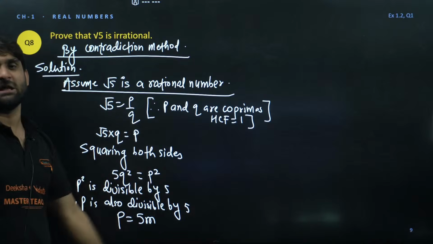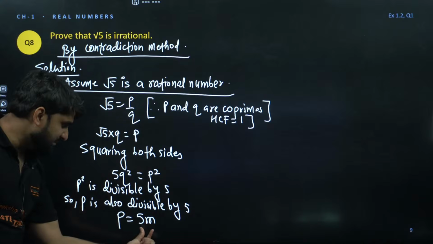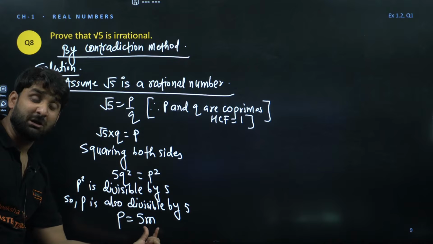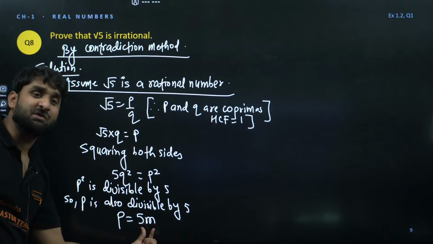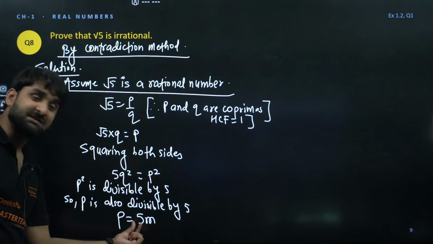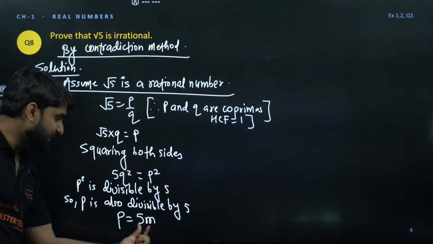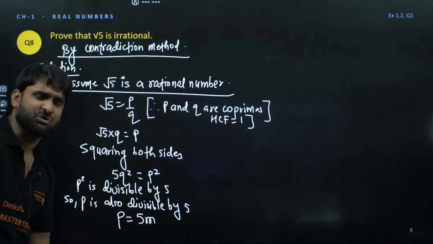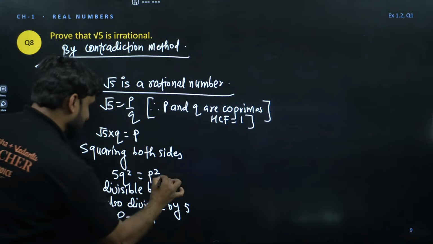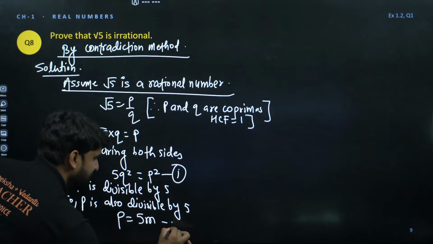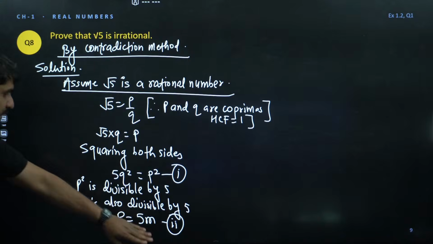You can write anything, because 5 is in multiplication with some other new variable. You can take n, x, q, z, whatever. So this is equation number 1 and this is equation number 2. Now put equation number 2 in 1.